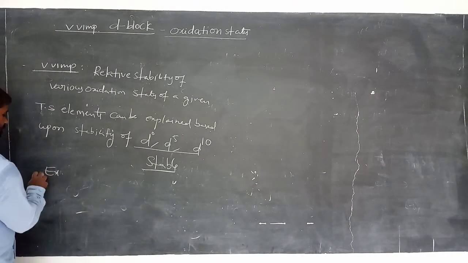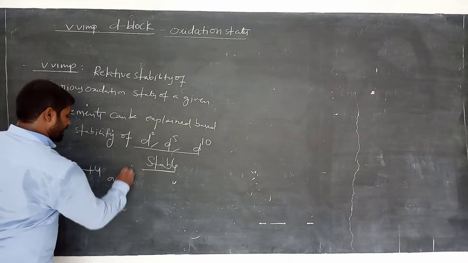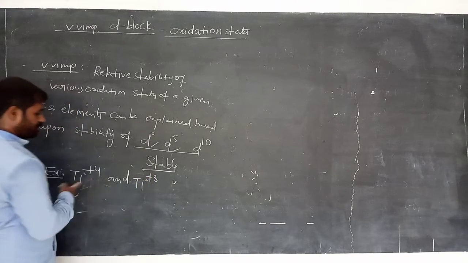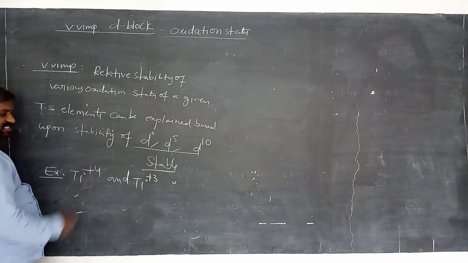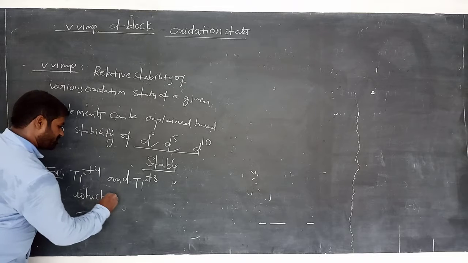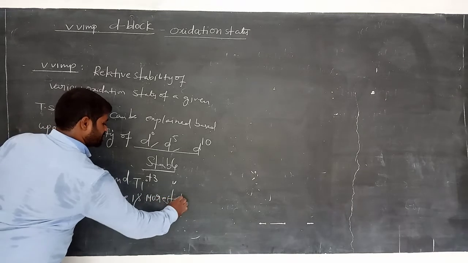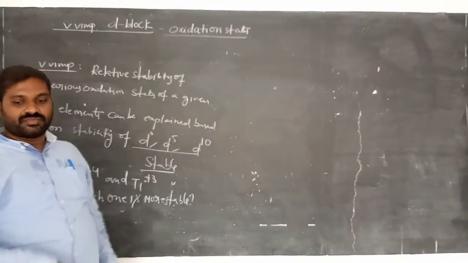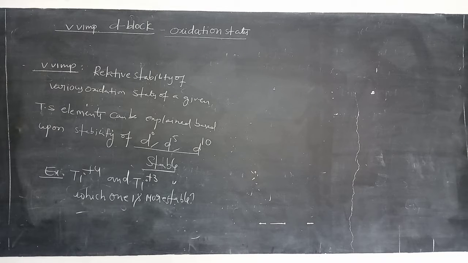Let us take titanium plus 4 and titanium plus 3. Both are variable oxidation states of the same element, titanium, am I right? So plus 4 and plus 3. Now which one is more stable? That is the question. So let's write the question.